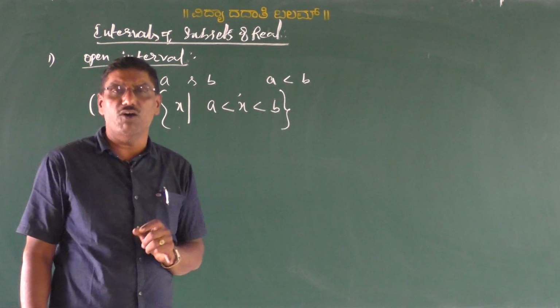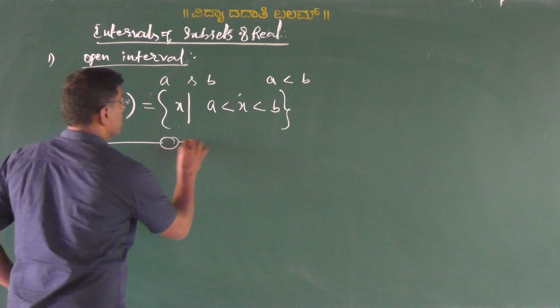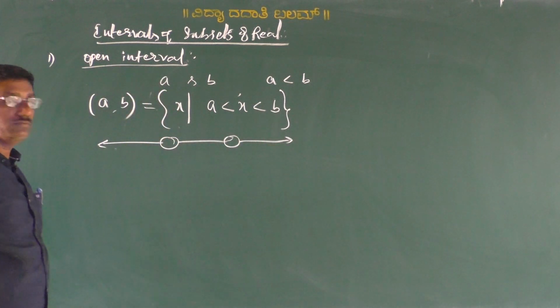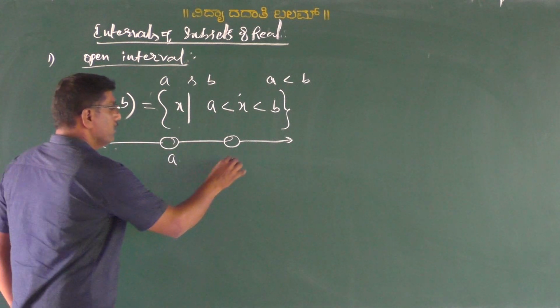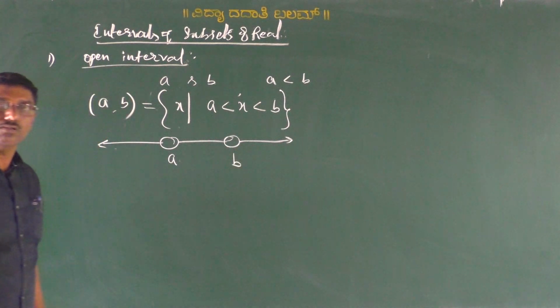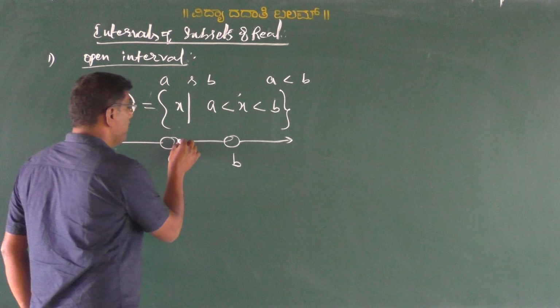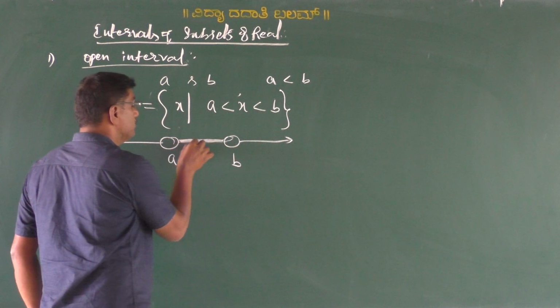Diagrammatically, we can write the open interval like this: this is the number A, this is B. The set of all real numbers lying between A and B is represented here.